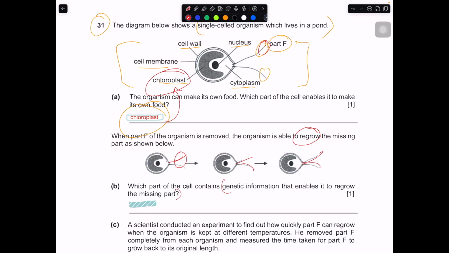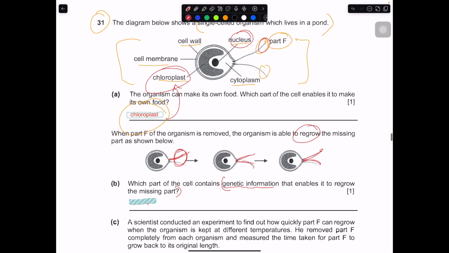So this is a very important activity, okay, that can only be done by the most important part of the cell. Okay, in this case, it must be the nucleus, because the nucleus will control all activity in the cell. If there's a part to be repaired, because it is damaged, the nucleus will do this job. It will have the genetic information in the nucleus that will allow some other parts to do the job so that they can build this part, so that the organism can still survive. Okay, so this one, nucleus. Straight up nucleus is the answer.